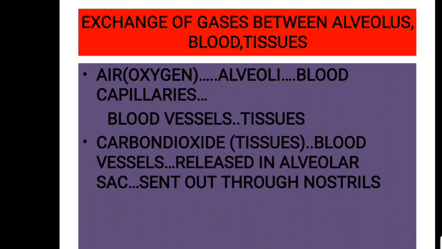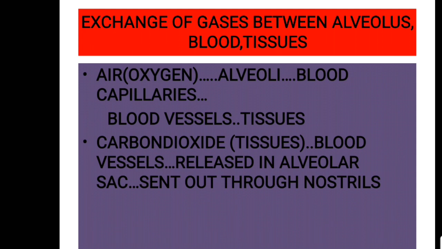our body. There, with the help of oxygen, our cells will perform aerobic cellular respiration. In the presence of oxygen, they will perform aerobic cellular respiration. And the end products, as you know, are carbon dioxide, water and energy. And the carbon dioxide produced, we must eliminate from our body, that carbon dioxide from our tissues.